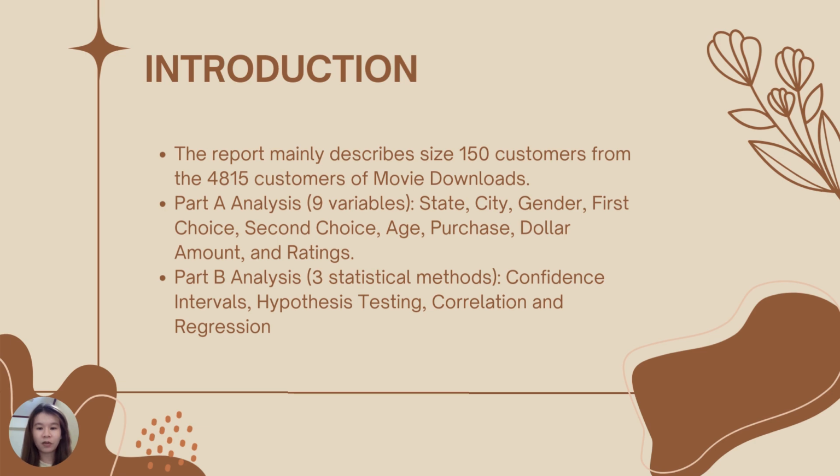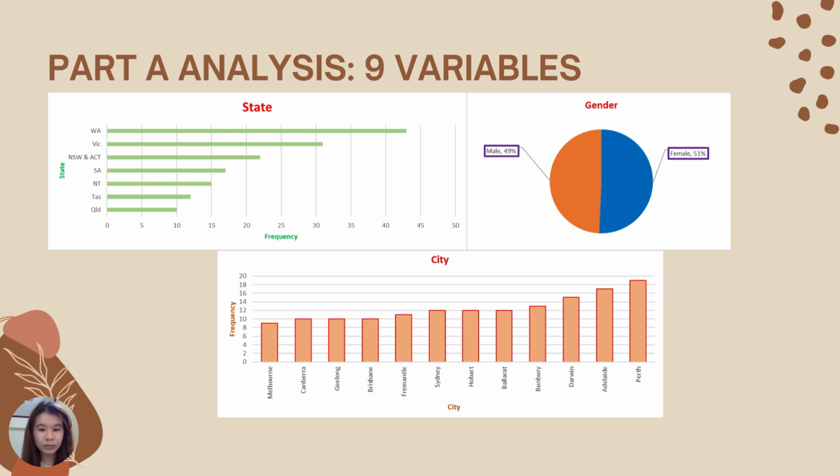Key areas of focus include customer characteristics such as state, city, gender, first choice, second choice, age, purchases, dollar amount, and ratings. Additionally, statistical analysis using confidence intervals, hypothesis testing, and correlation and regression to investigate relationships within the data. So now let's review some key findings from Part A.